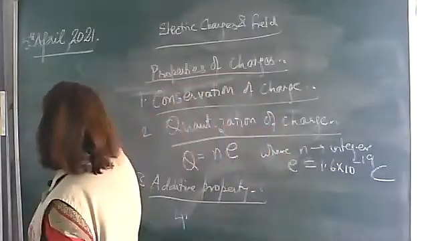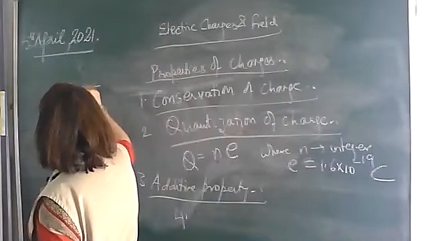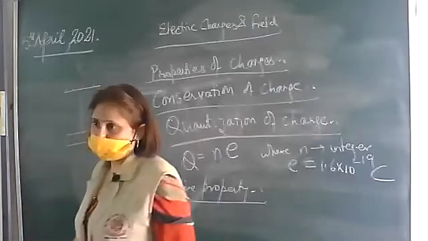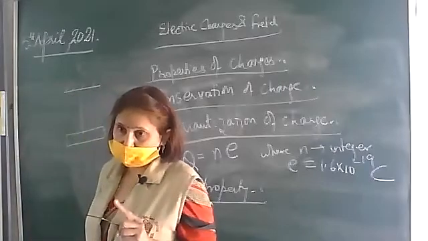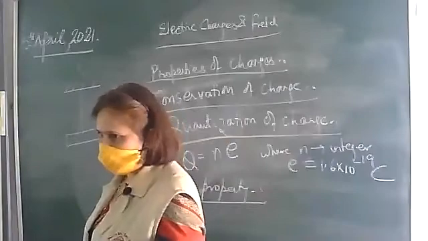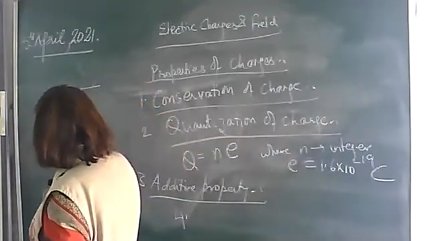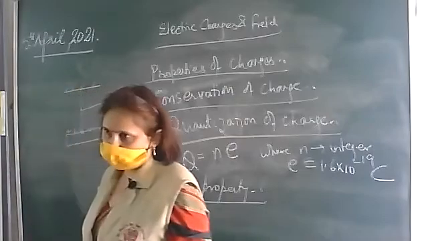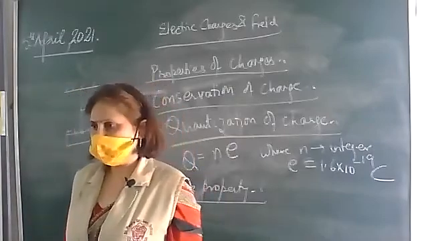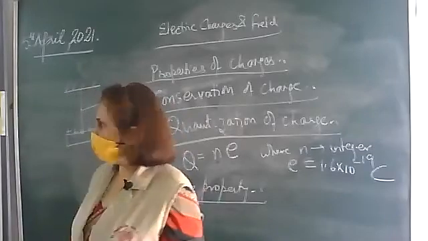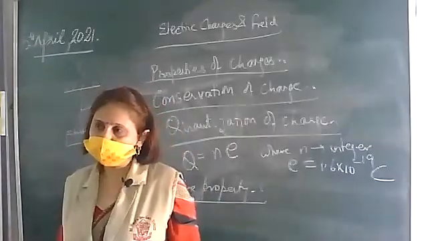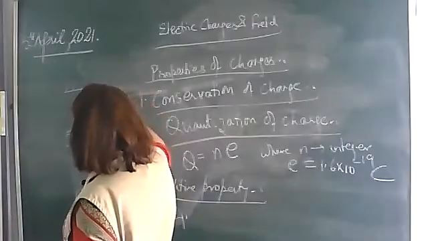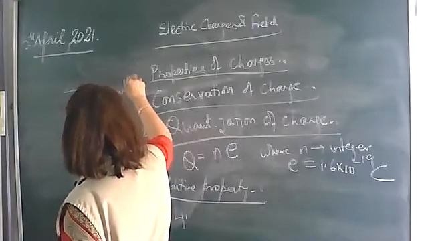For example, let there be a glass rod which is rubbed with silk. Which type of charge does it acquire? Glass rod rubbed with a silk cloth will acquire positive charge. This positively charged glass rod we have suspended by an insulating thread. Why an insulating string? If it is a conducting string, charge will start moving along this conductor. So it should be an insulating string.